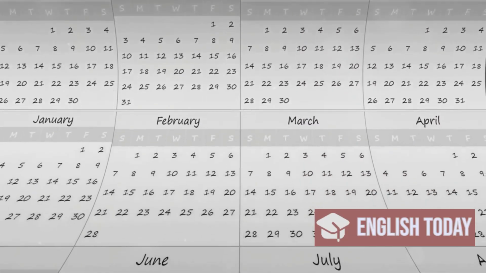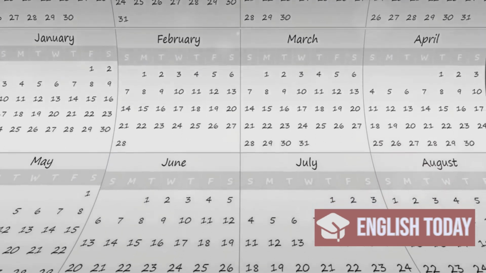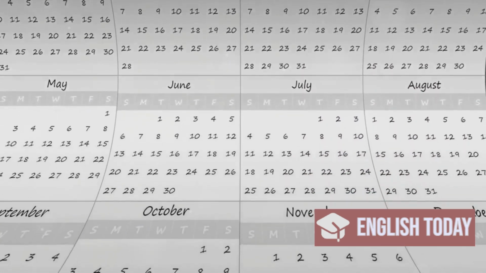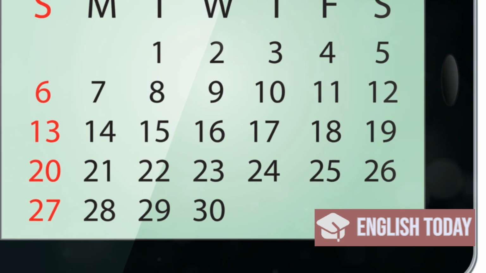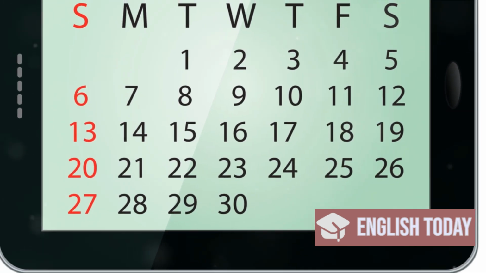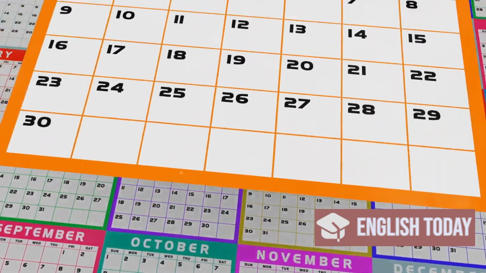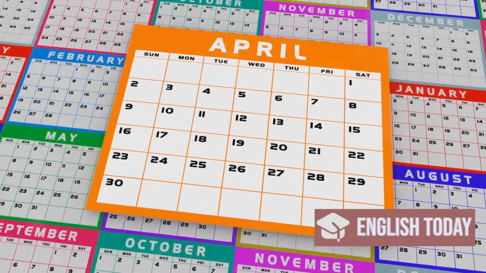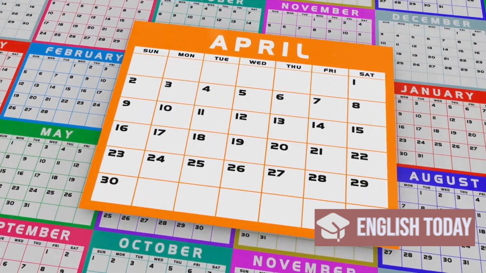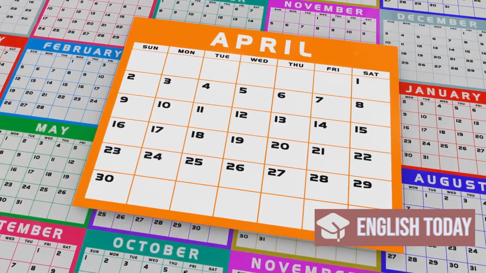However, there's a twist. Depending on which side of the Atlantic you're on, the format may be different. In American English, we usually say the month before the day, so today would be April 17th, 2024. However, in British English, the day comes before the month, making it the 17th of April, 2024. Quite a difference, isn't it?